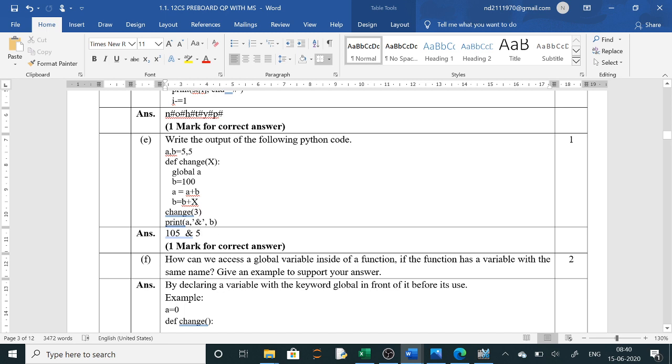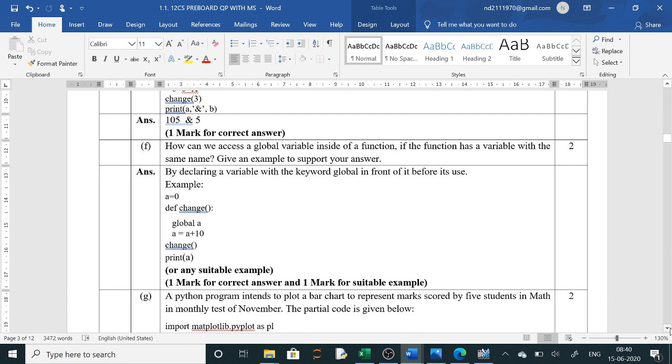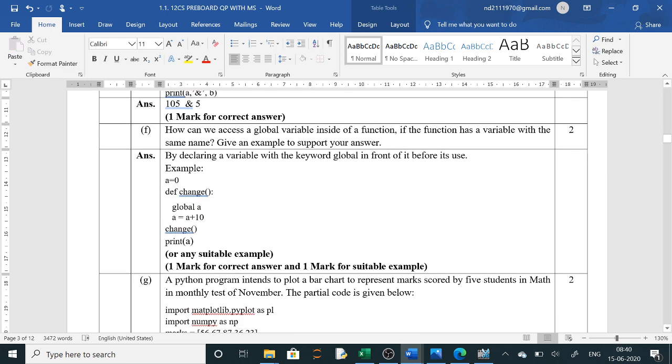How can we access a global variable inside a function if the function has a variable with the same name? Give an example to support your answer. Clear? Suppose you have a variable outside with the name A, and inside the block the name is also A. But if you have written global A, then it will take the global value here. So this will also become global. Now 0 plus 10 is 10. When you come outside, it will print 10.